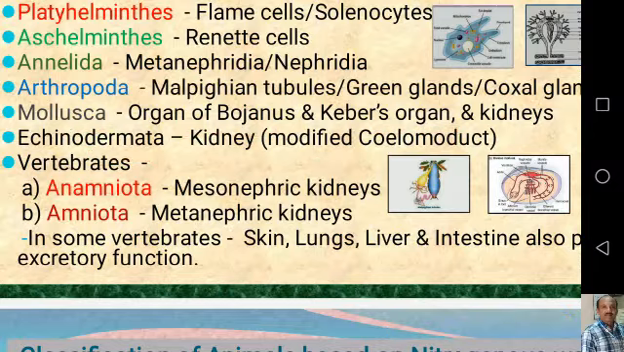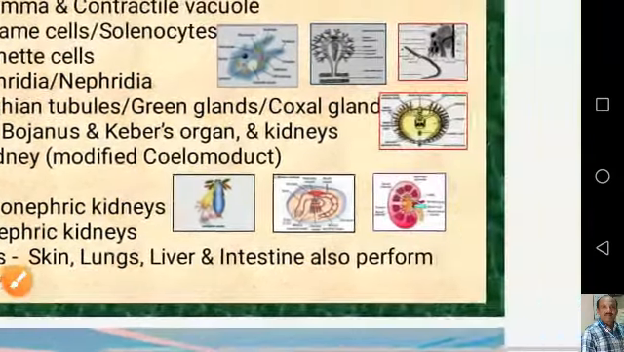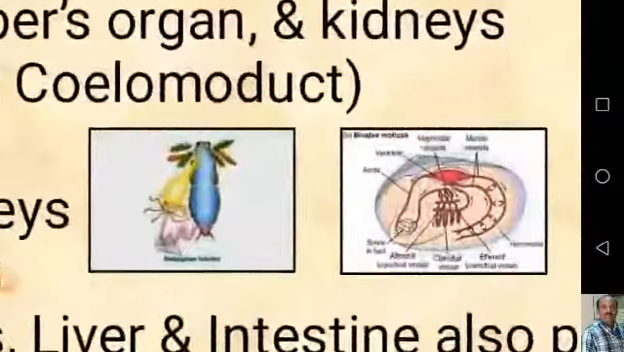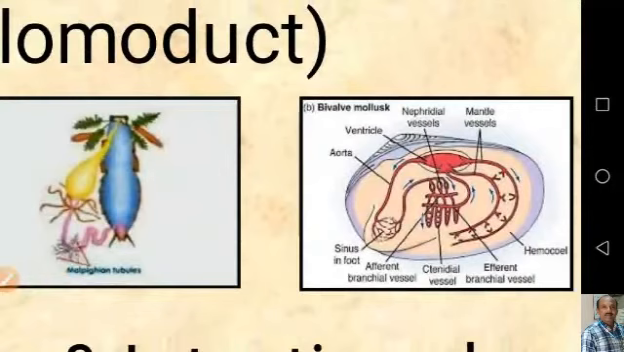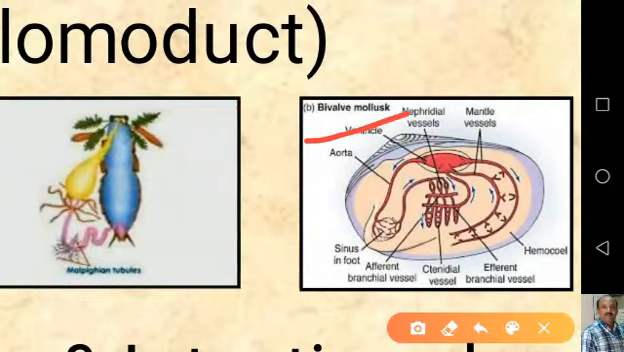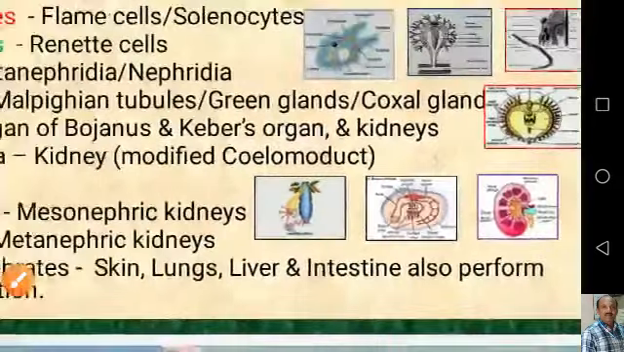Okay, we can have a look at the nephridia or kidneys that are present in a bivalve mollusk. See here, the nephridial vessels are present, and these are surrounded by nephridia-like structures. They are responsible for the collection of nitrogenous waste, and they carry this nitrogenous waste outside through the nephridial vessels.